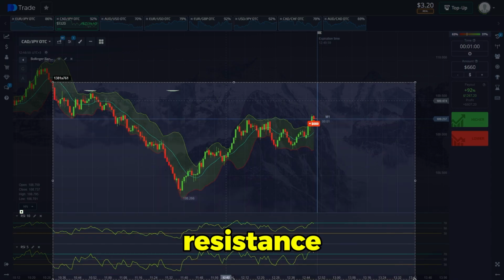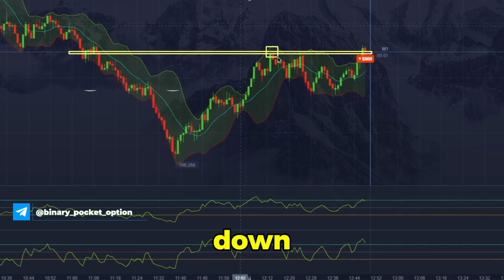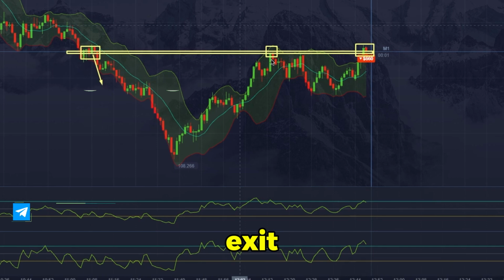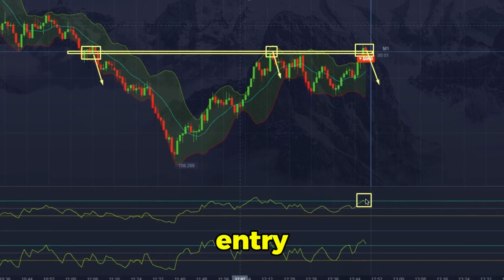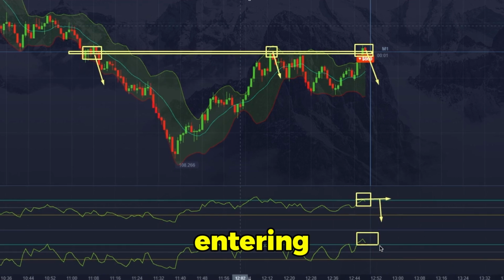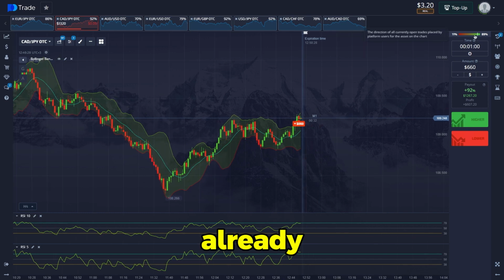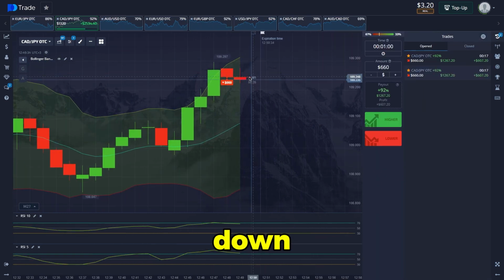We also have a good resistance area here at this price level. We see how the dynamics of our movement went down. Here, we also have a touch of the upper moving average, then an exit from the overbought area on both oscillators. In general, the same entry point, the same principle of entering a trade. Let's look at the result. Here we have already had a pullback, but I think the movement should still go down.